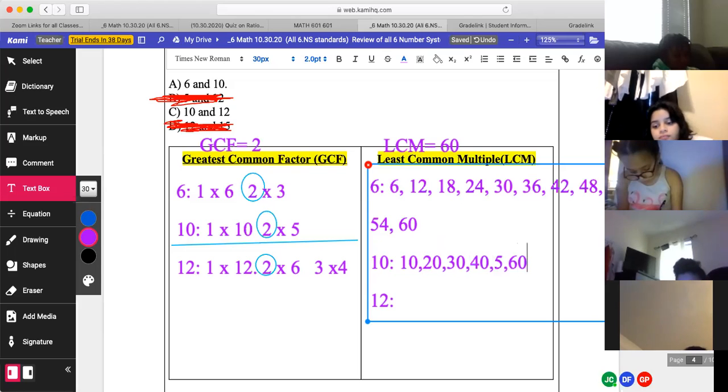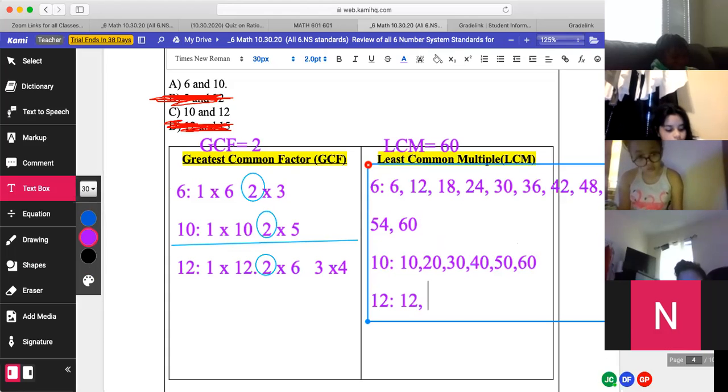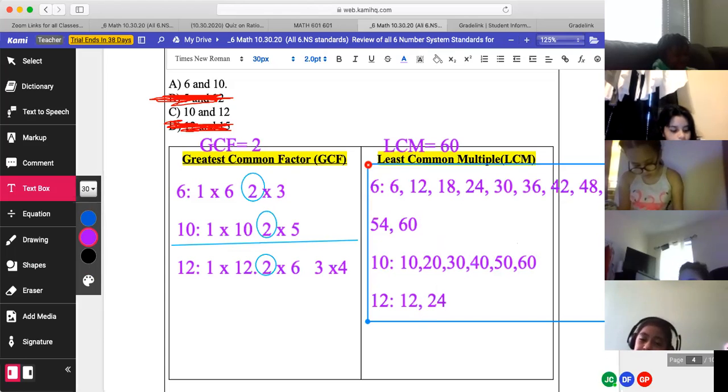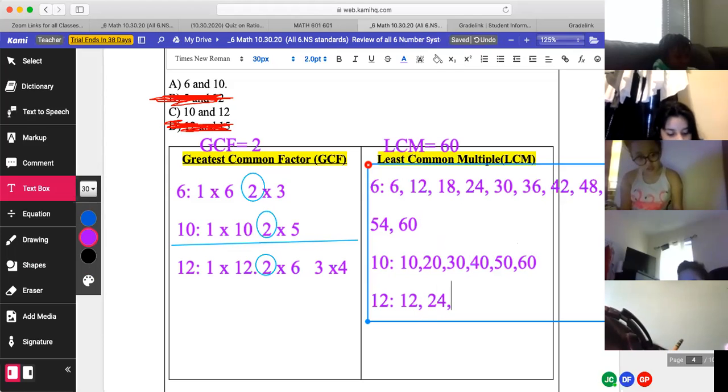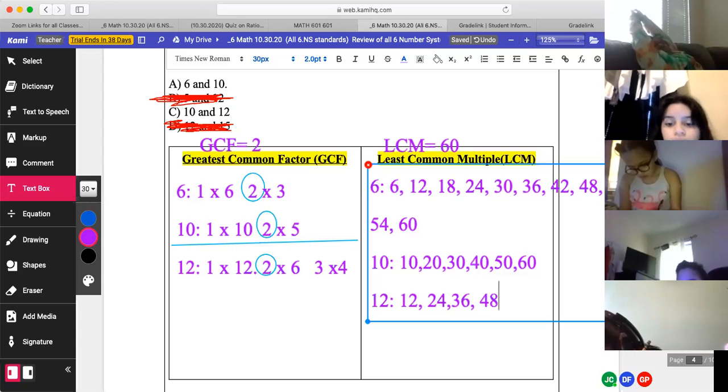Now let's try 12. 12 times 1, 12, 24, 36, 48, and then 60.